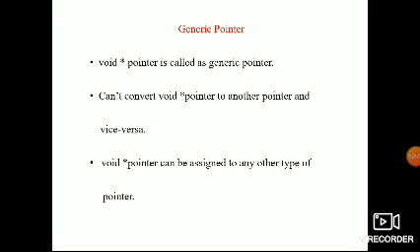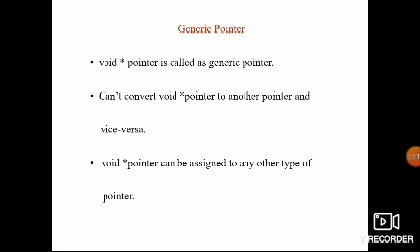So a generic pointer is nothing but the void star pointer. Till now we used only int, based on the data type we use. If I use a void star pointer, it is called the generic pointer. In C language it is also supported, because we already studied it in functions. It can be used in two methods.